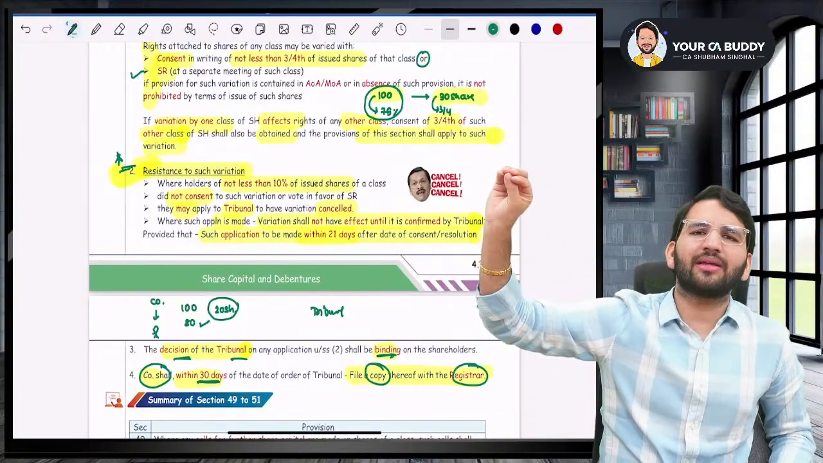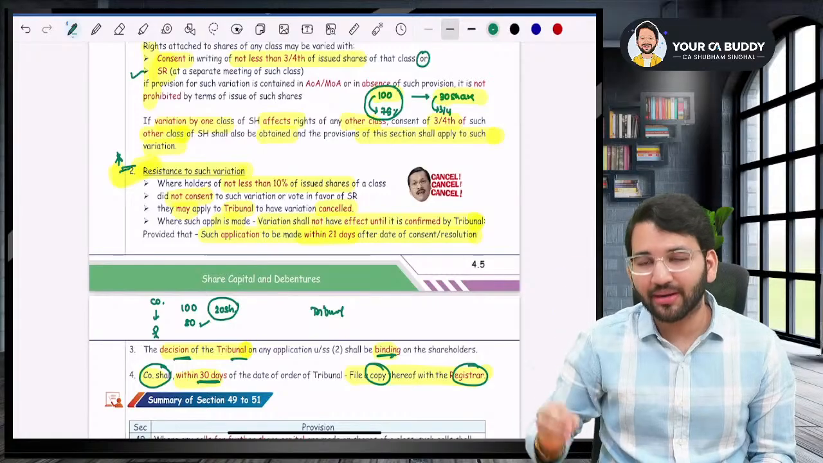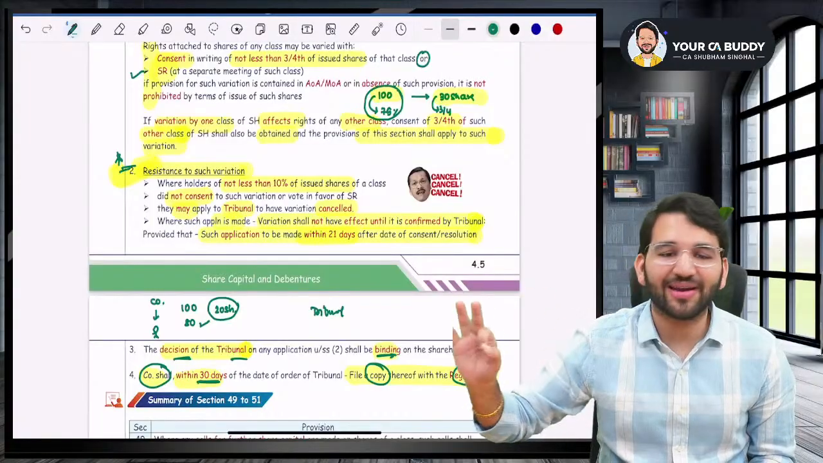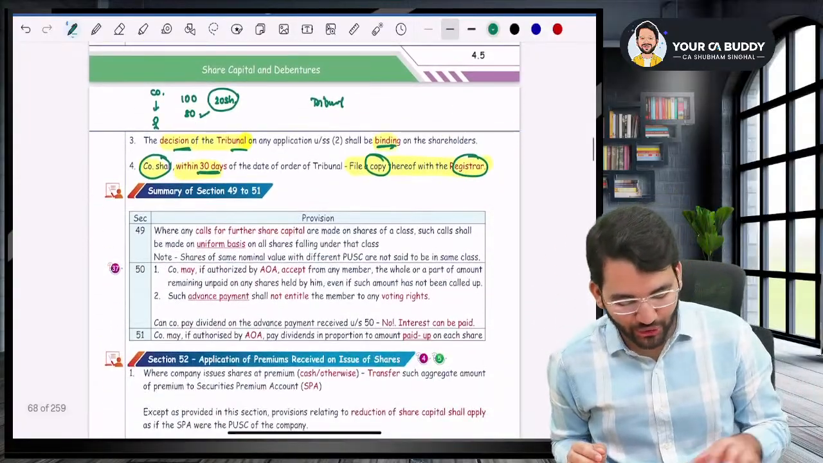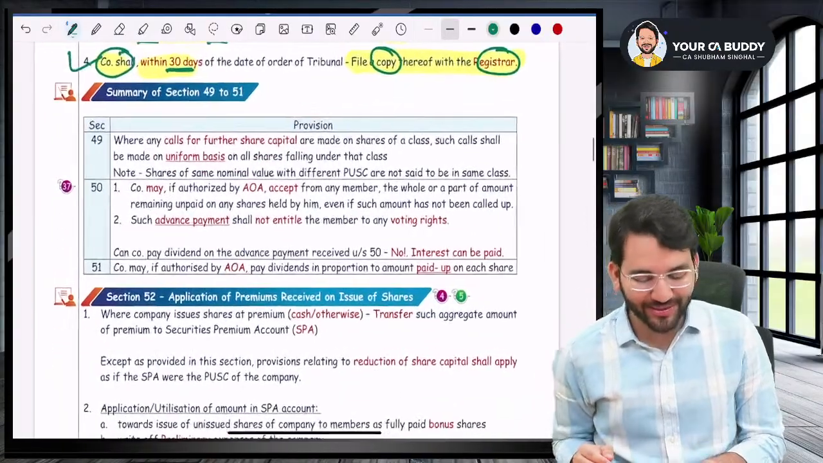Now the ball is in the tribunal's court. The tribunal can pass any order. The decision of the tribunal will be final and binding on both the shareholders and the company. Okay, guys. Moving to the next portion. Listen to me very carefully.